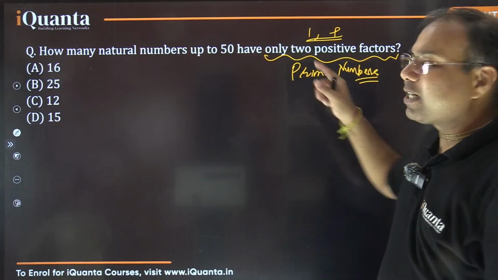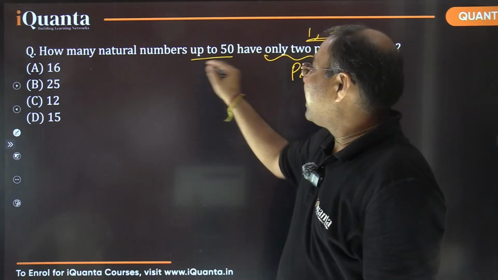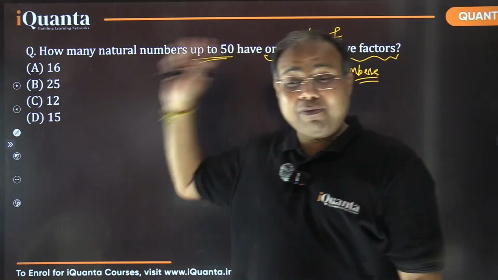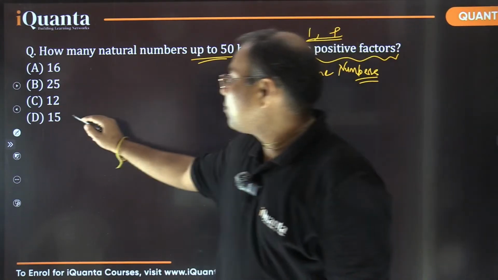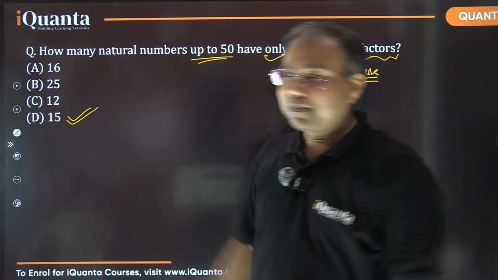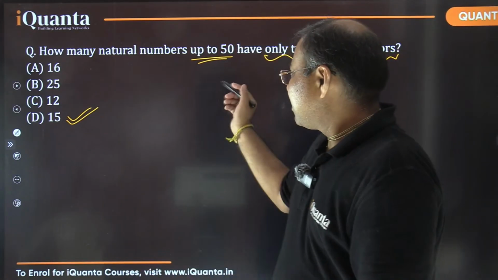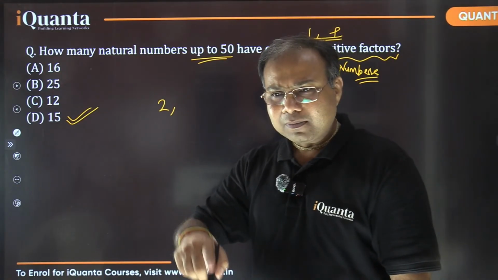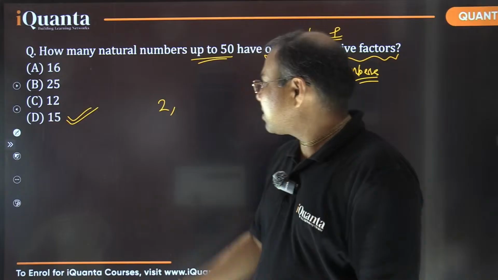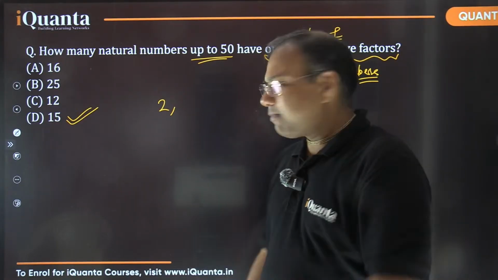So basically the question is simply asking how many prime numbers are there up to 50, and that I already wrote. Remember in the previous question we already wrote about that. So up to 50 there are exactly 15 prime numbers, right? By the way, if you don't remember that, you can still count that, no problem. We can write once again. After 2, which is next? Can you recall? Can you write all these 15 prime numbers? I already mentioned that earlier. Can you type them fast?